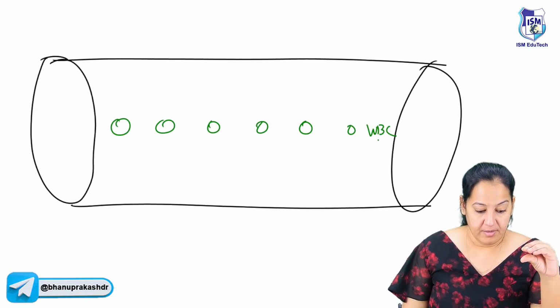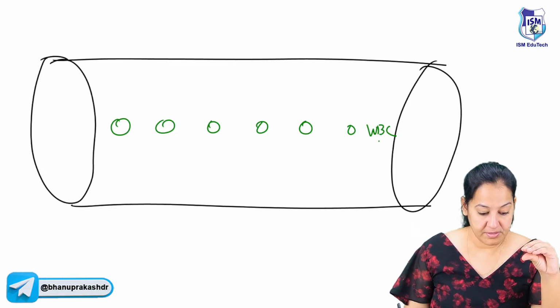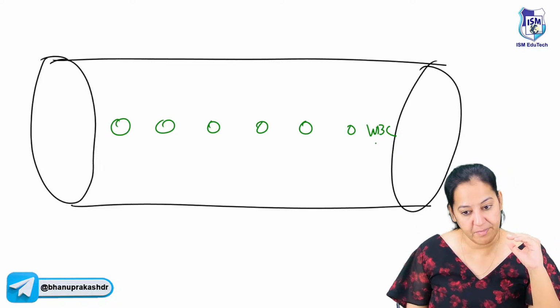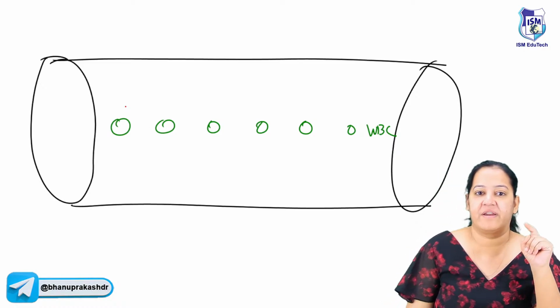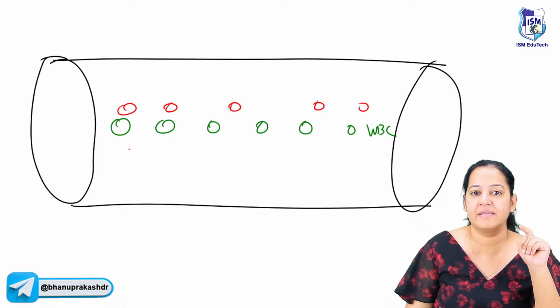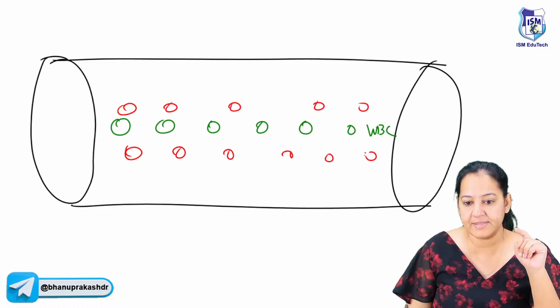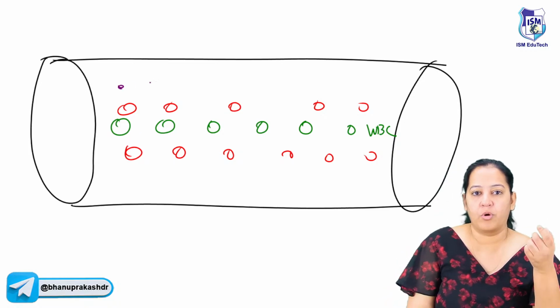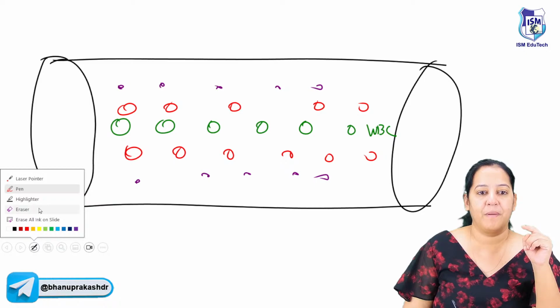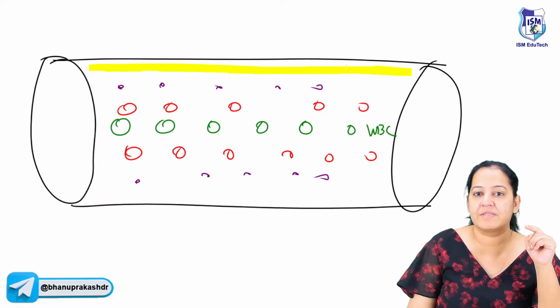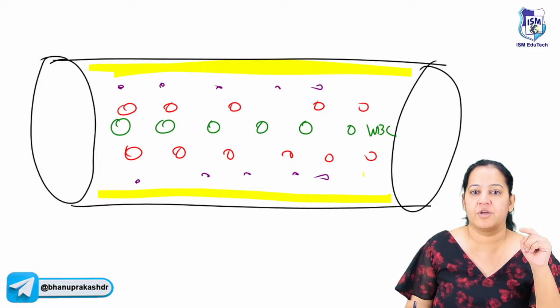Yes, I'm telling you now. So WBC travels at the center, and the lighter things travel at the periphery. So RBC travels at the periphery like this. Platelets are lighter, so platelets travel more towards the periphery. And the last thing is plasma. Plasma is the lightest one, which is present at the most periphery. This is the distribution. Now this is my gap.